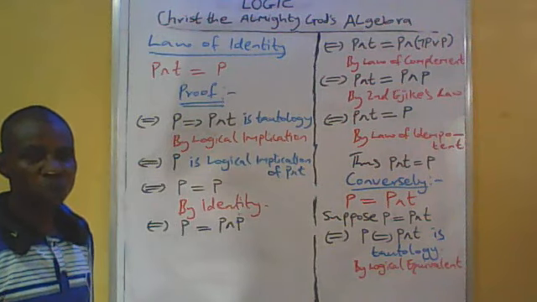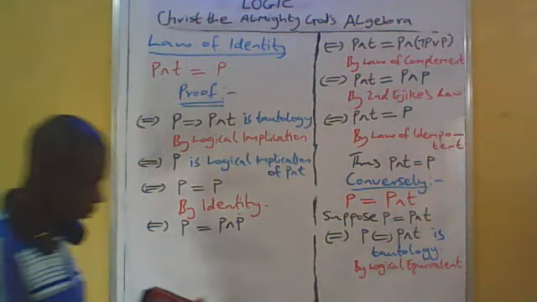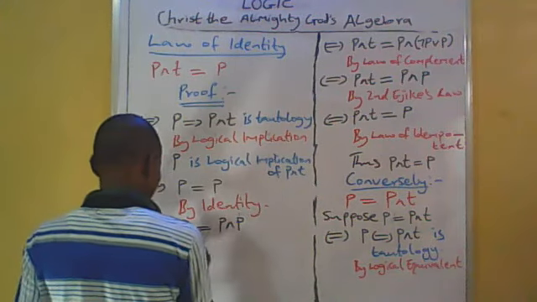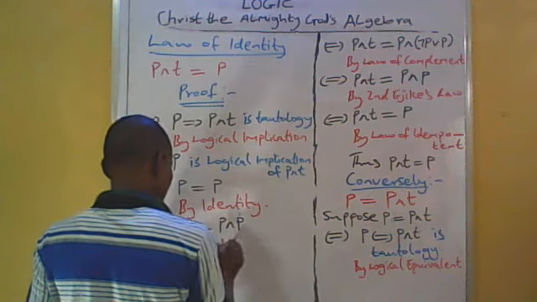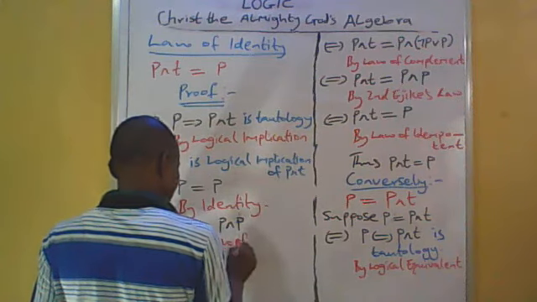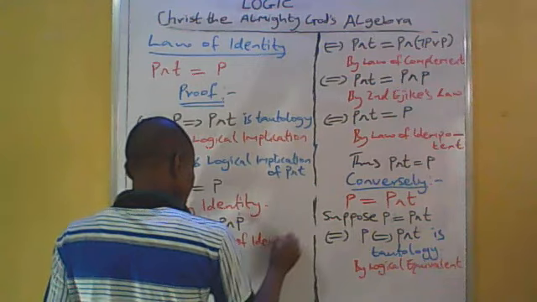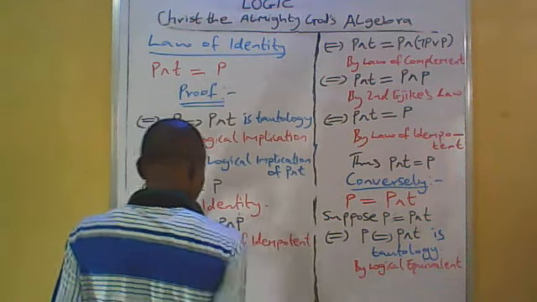P is equal to P and P, by law of idempotency.